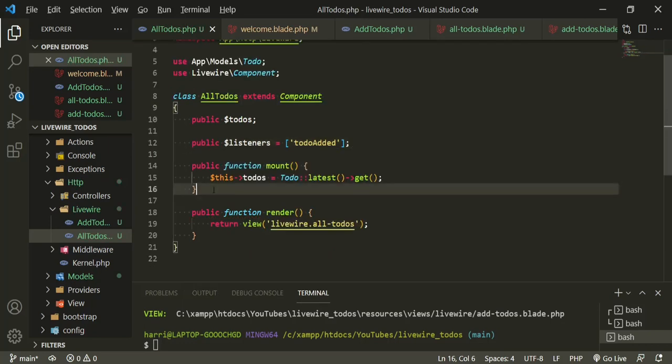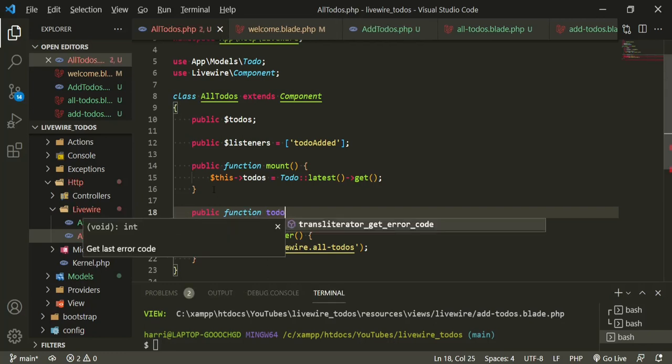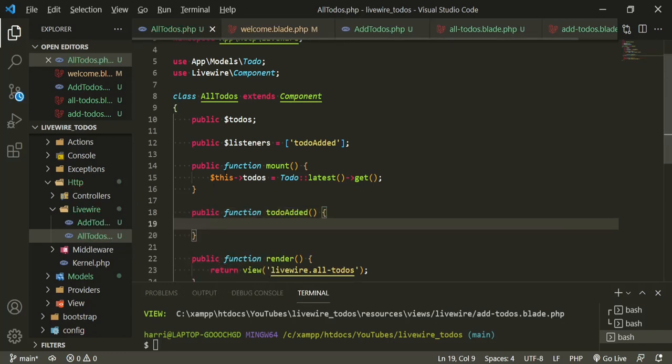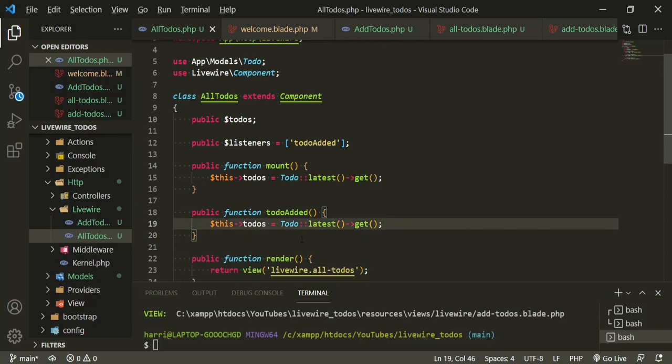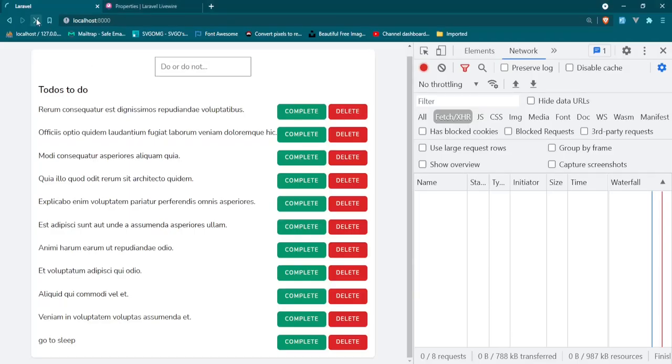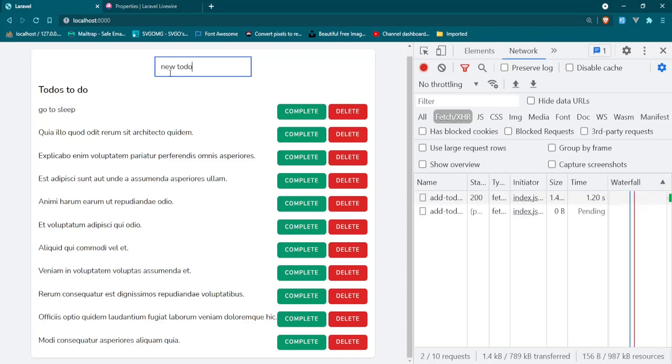Okay, so now we need to define what to-do added means for the all to-dos component. If we come under the mount function, we can say public function to-do added. And now all we need to do is just recall this mount, just sort of reset the state. So copy, paste, and now that event should be heard here, and we're returning all of the to-dos from the database. So now let's go back to the browser. We'll refresh. Okay, and as you can see, it's gone ahead and rearranged our to-do list order. So now we can say new to-do, enter. Now that should pop up right here.